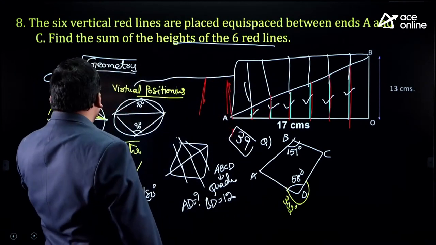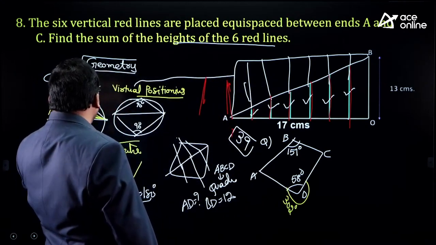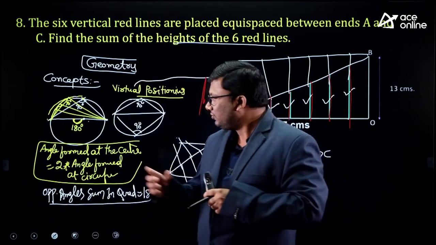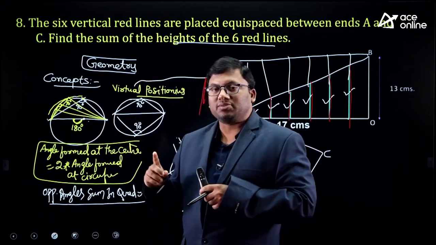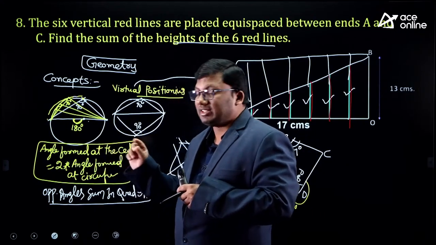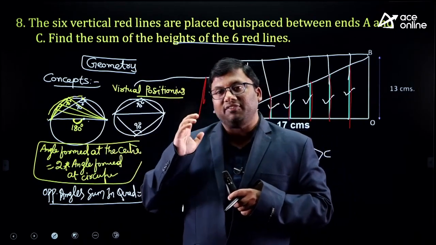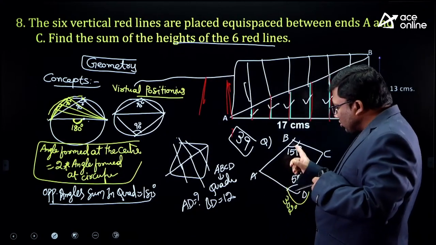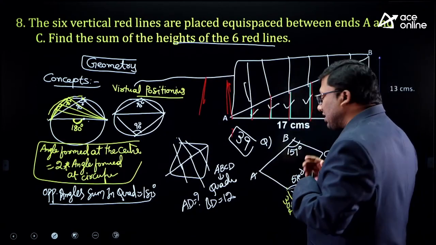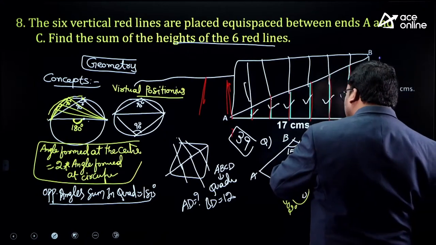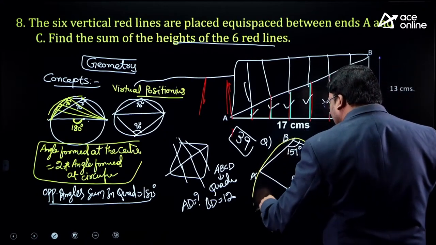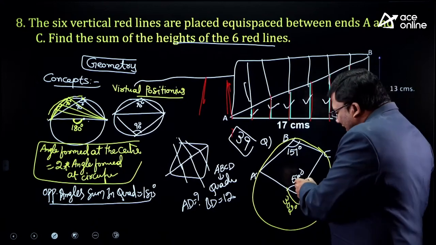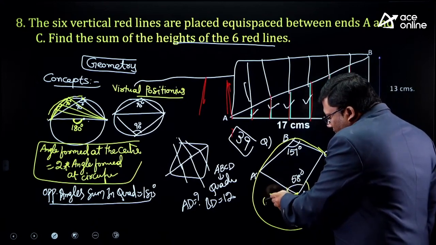See here, if the angle at the center is 180, the angle at a point on the circumference is 90. 180 is 2 times 90. The angle formed at the center is twice the angle formed at the circumference. That means D is the center. With D as the center, draw a circle.